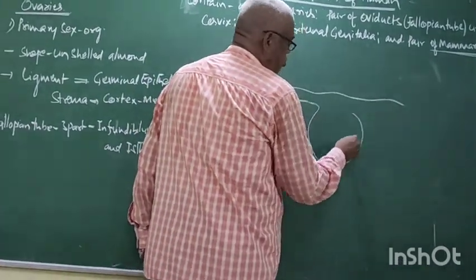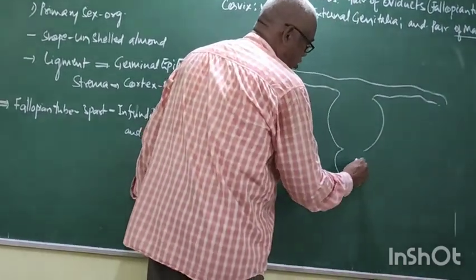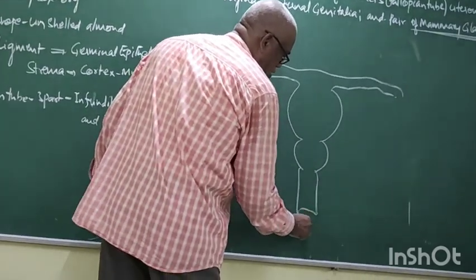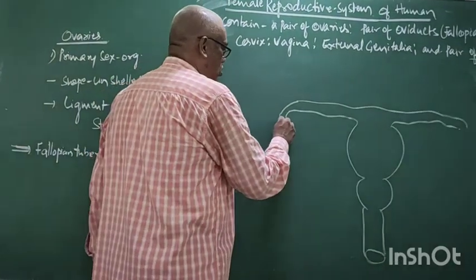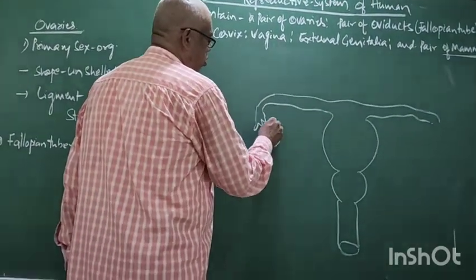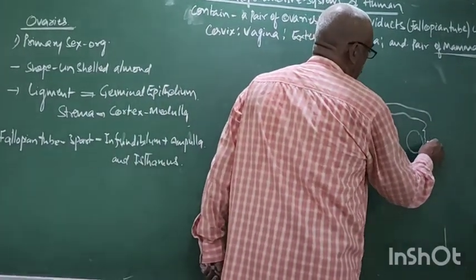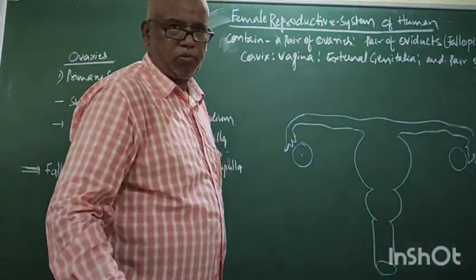Now it is the uterus. It is the cervix and vagina. Now these are the ovaries. A simple diagram of the female.